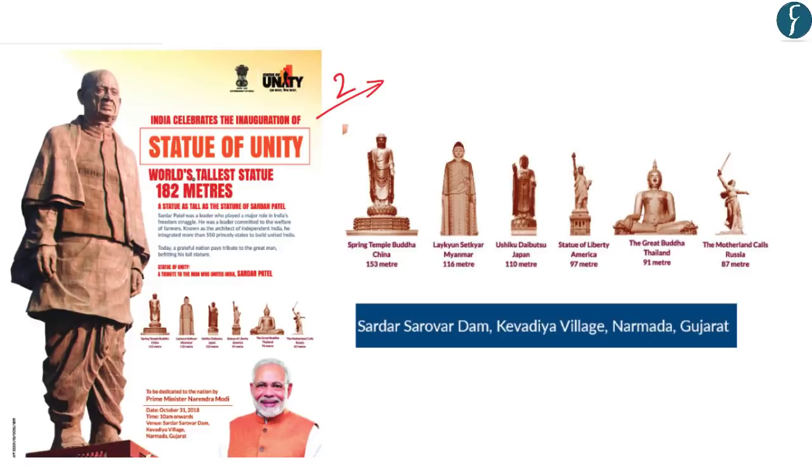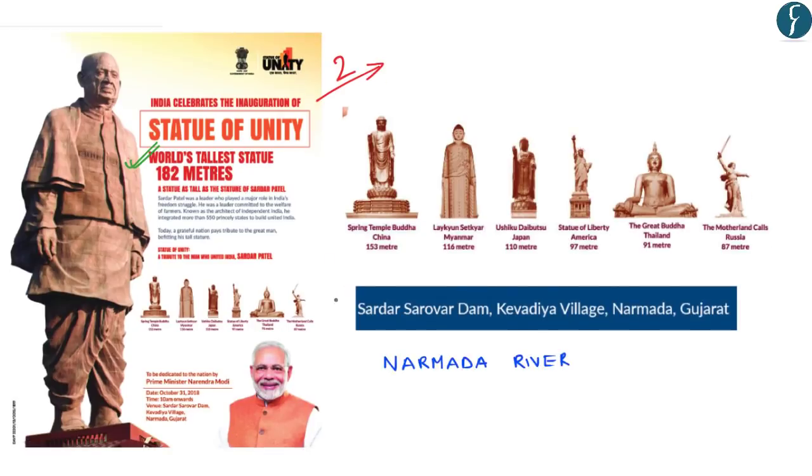It says that India celebrates the inauguration of the Statue of Unity of Sardar Vallabhbhai Patel, which is also the world's tallest statue, measuring 182 meters. The Statue of Unity has been built on the Sardar Sarovar Dam on the bed of the Narmada River. As you can see, this is the world's tallest statue, measuring 182 meters.